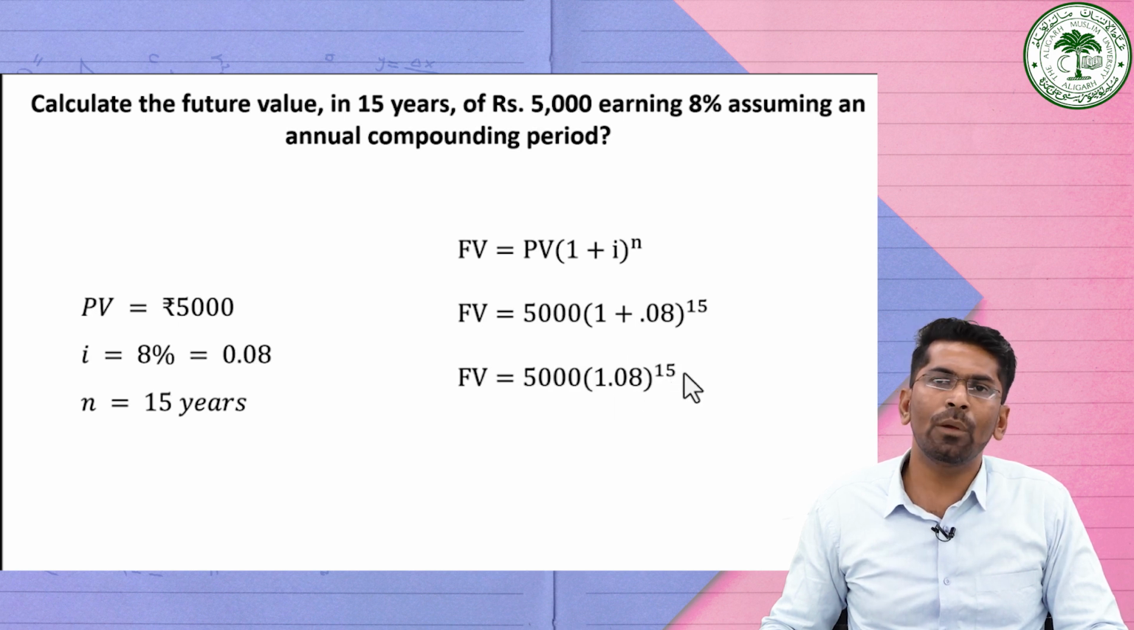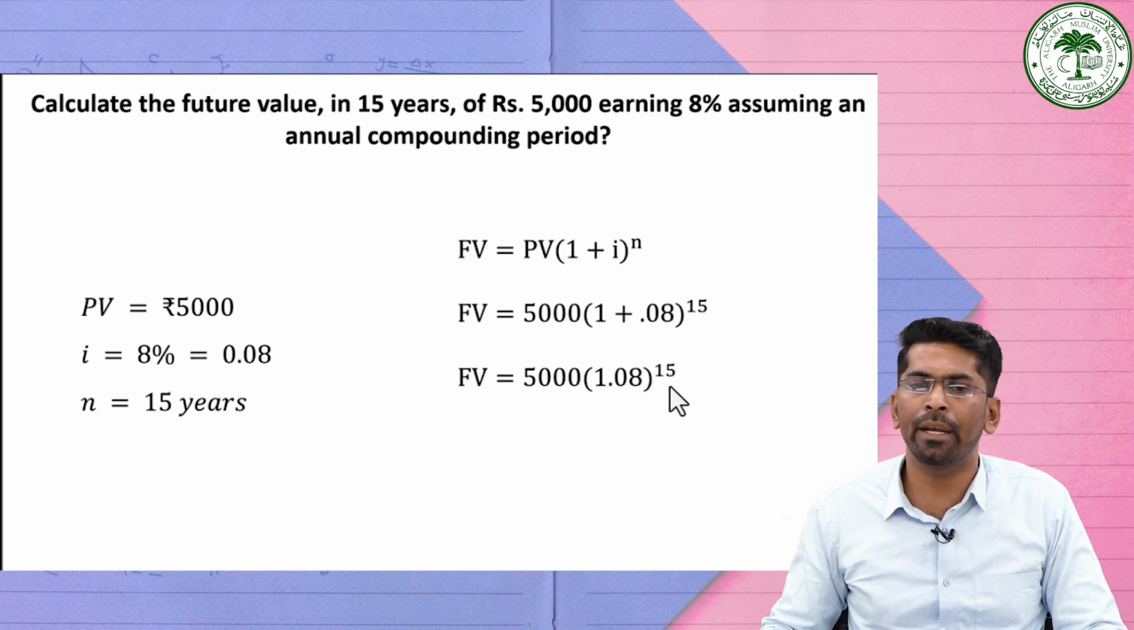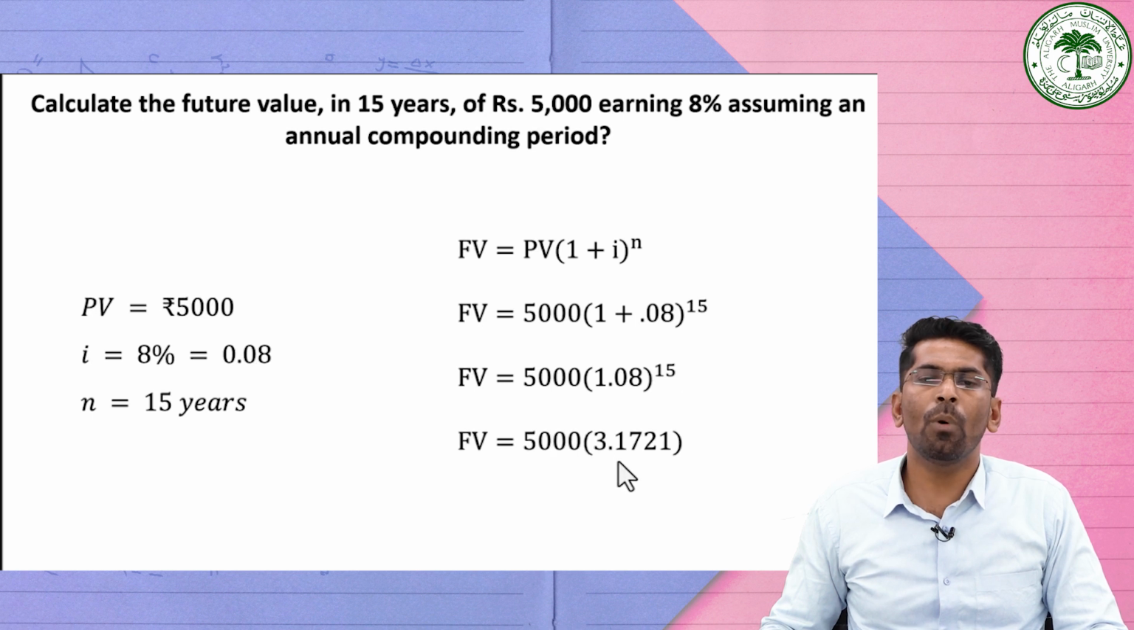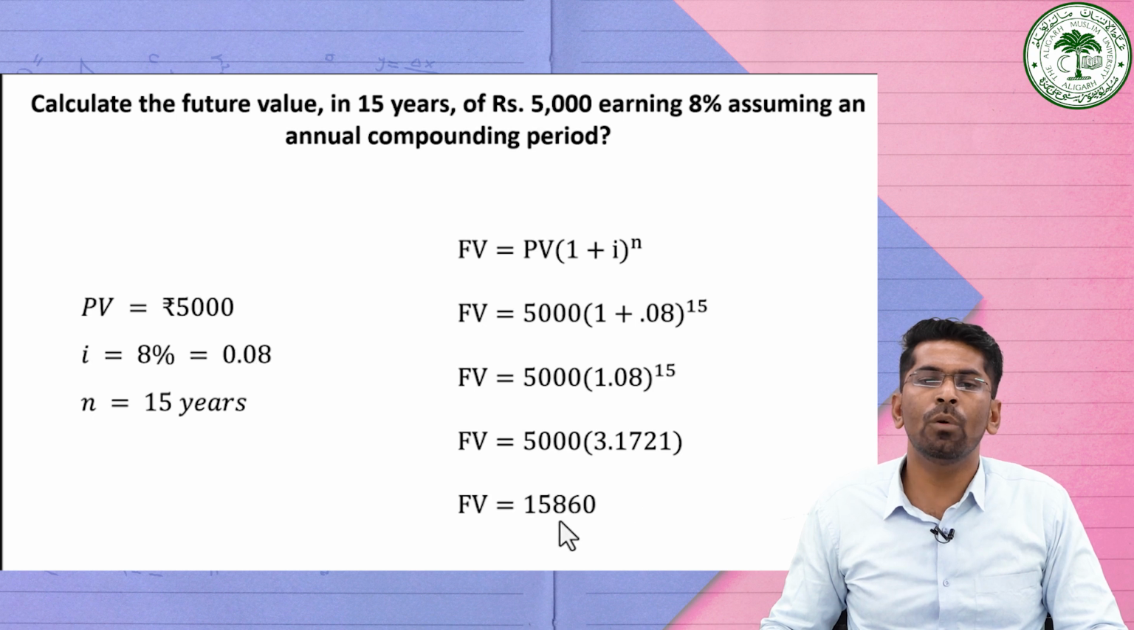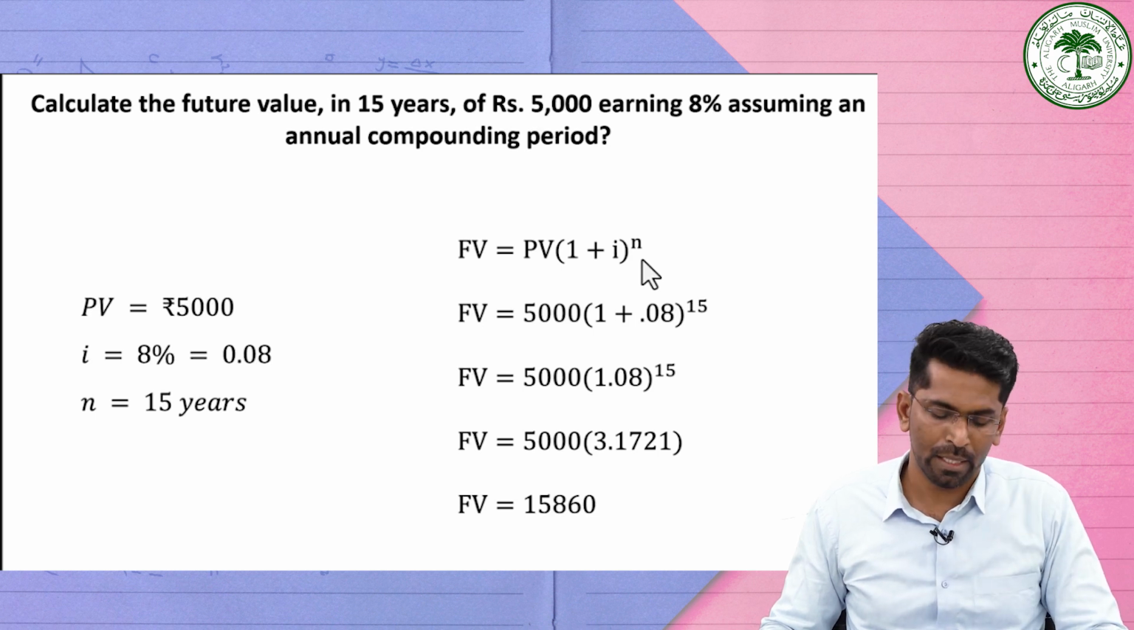By using the calculator, you can find the value of 1.08 raised to the power 15. It is equal to 3.1721. If you multiply 5000 with 3.1721, then it is equal to 15,860. So the future value of 5000 after 15 years will become 15,860 at the rate of interest of 8%, compounding annually.